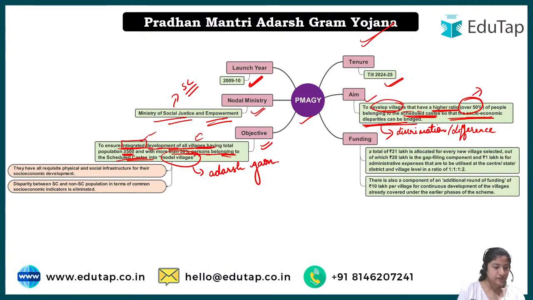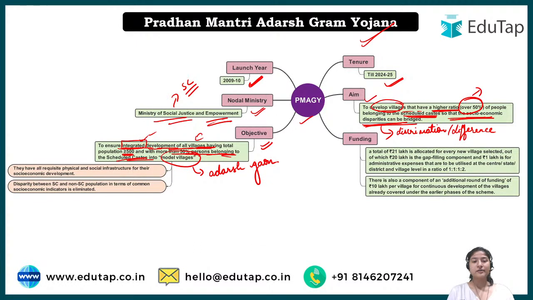We should have to read this. Other than that, see, current affairs is a broader prospect, and this is just a scheme that is a part of the current affairs. So do not get confused between current affairs and schemes. But yes, schemes are being asked in RBI, SEBI, NABARD, IBPS PO, and whatever other government exams there are. So this is for schemes, and you cannot say these are the current affairs.